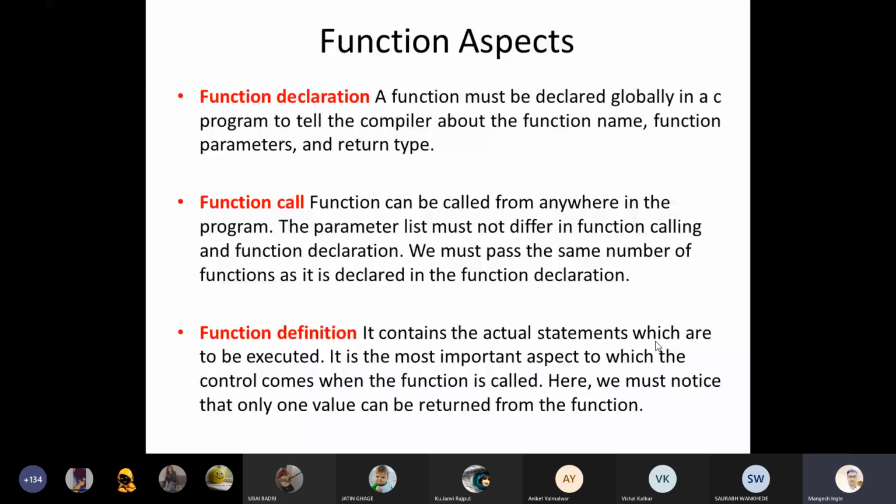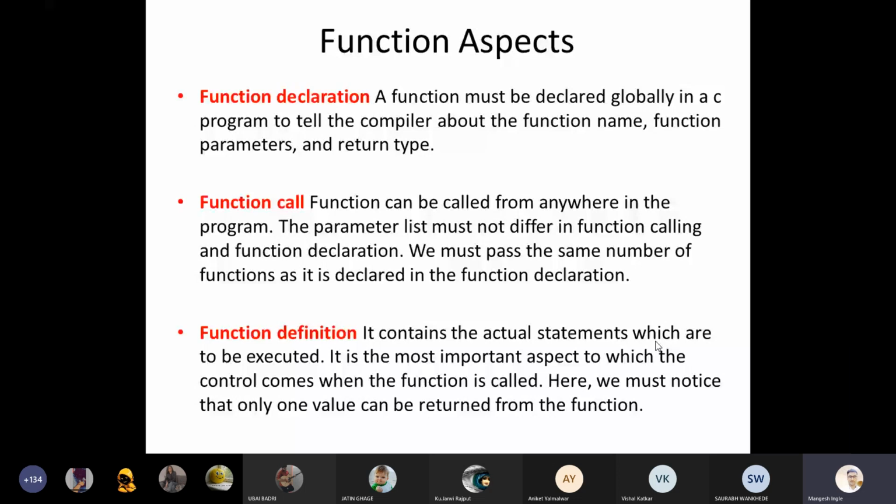If you are going to write anything about a variable, you have to write it the same way. If you are going to write about any function, you have to write these three things, like variable declaration and variable definition, here function declaration, function definition, and function call. All right. The next point is very important: function definition.